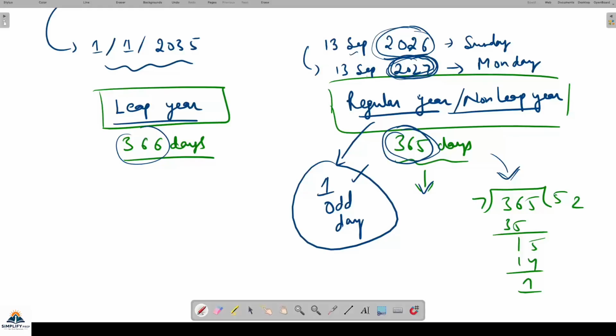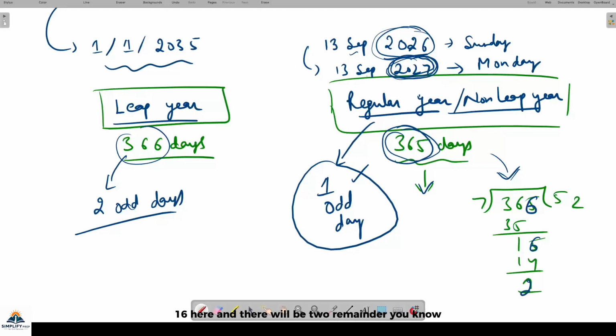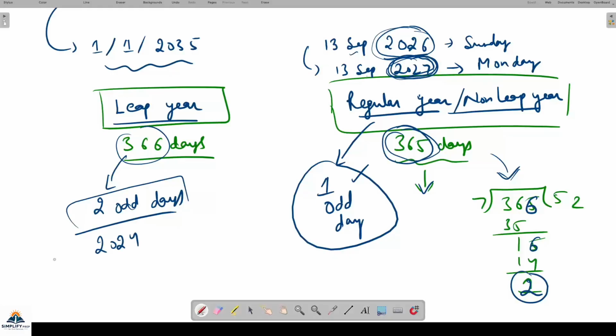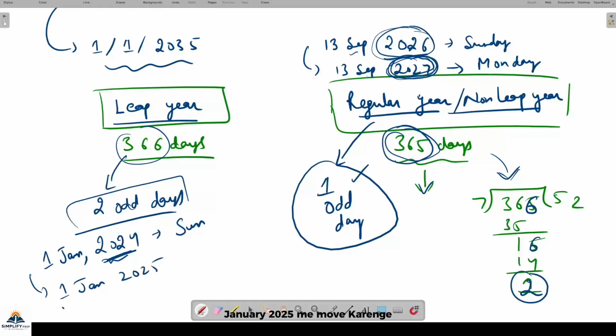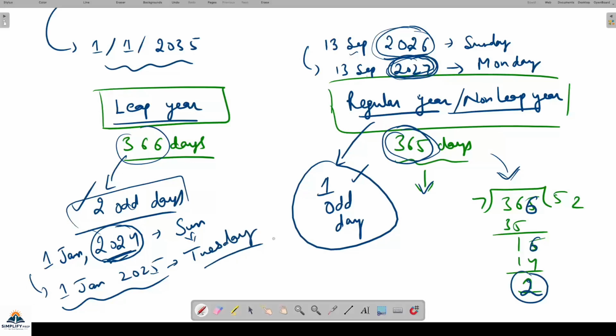And for a leap year, there will be 2 odd days, because when I change this value by 1 extra, there will be 16 here and there will be 2 remainder, so things will change and you will get 2 odd days. So a leap year has 2 odd days. So 1 January 2024, suppose it is Sunday, and this is a leap year. And the February will come in this year when we move to 1 January 2025. The February of this year will be counted, so the leap year effect will come. So 2 odd days will be added, and it will move from Sunday to Tuesday. All right.